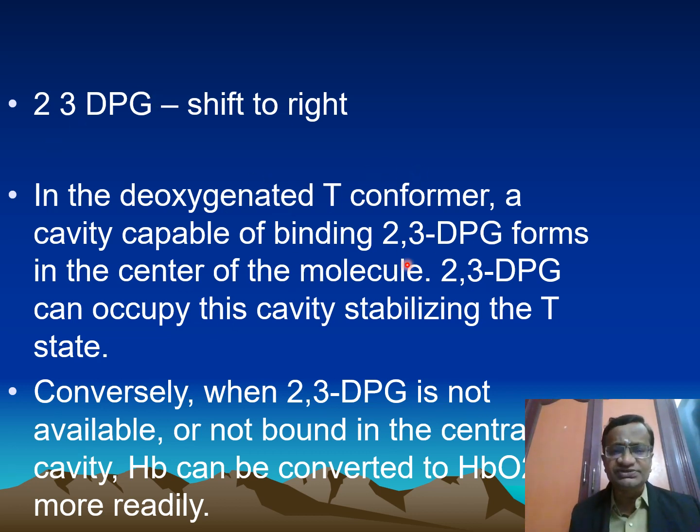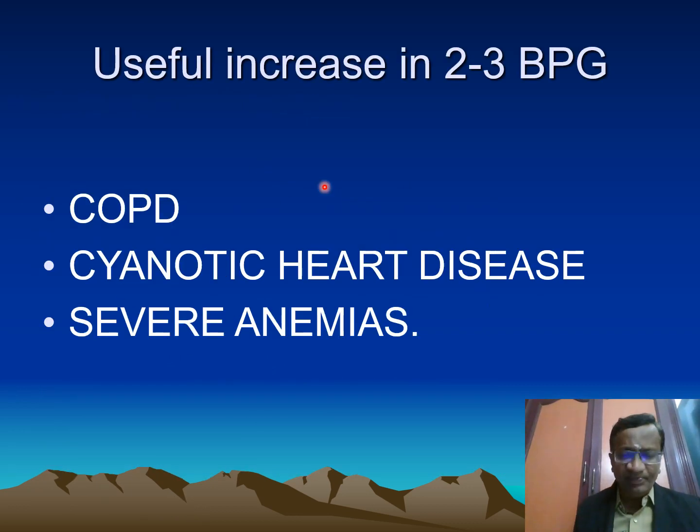Shift to the right: in the deoxygenated state, 2,3 DPG, as I told, forms in the center of the molecule and can occupy it, stabilizing the T state. So that is the 2,3 DPG shift to the right. It occurs in COPD, cyanotic heart disease, severe anemias. Sometimes if we go uphill to Ooty and stay there for some time, chronic hill station occupancy, not acute, this will cause an increase in 2,3 DPG so that your offloading is better.